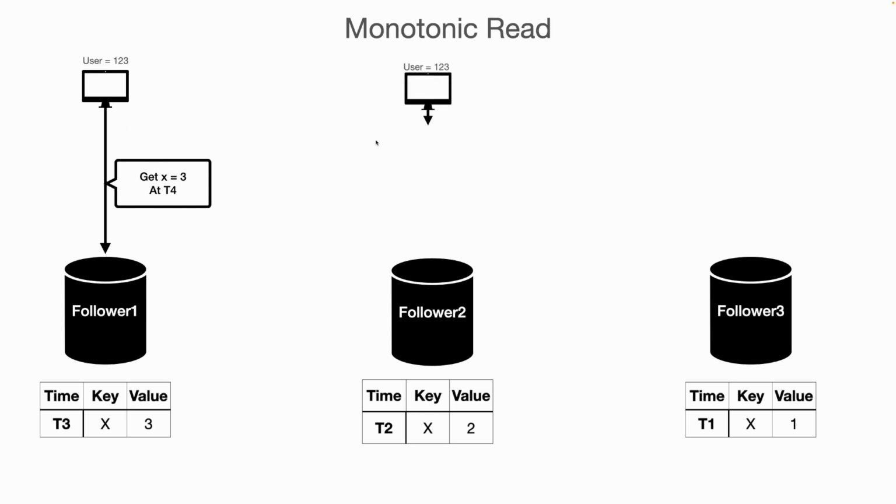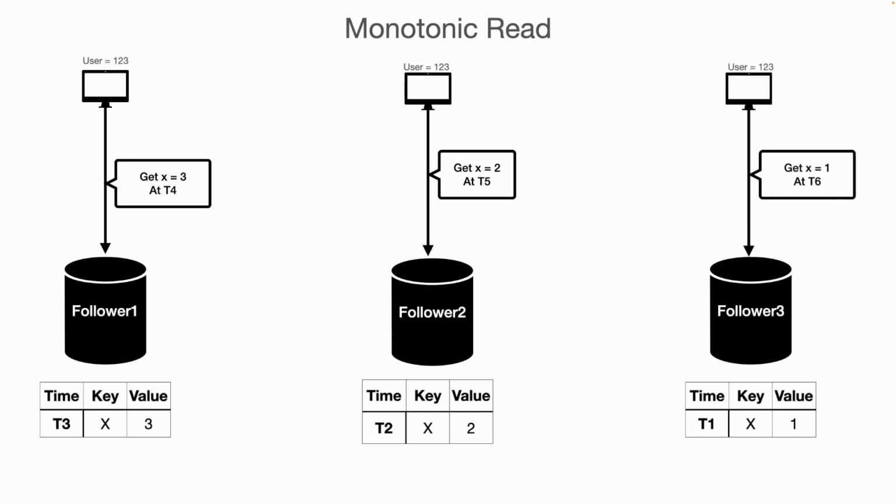The same user again makes a read request, and that request is routed to follower 2, and then the user gets the value of x equal to 2 this time at t5. Previously that user got 3, now this time 2. The same user again makes a read request, and that read request is routed to follower 3. Now the user gets the value of x equal to 1 at t6. So now from the user's point of view we are going in some past direction, or in a previous direction. Now how do we resolve this problem?